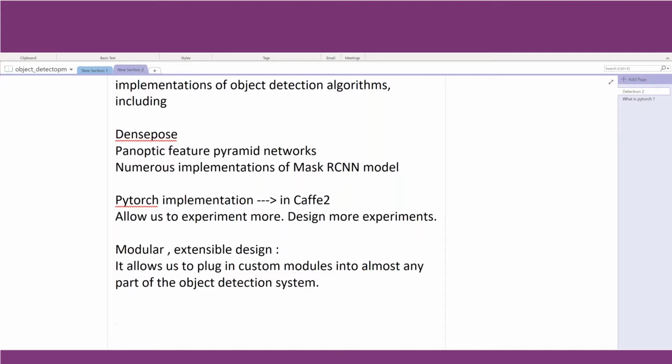And this is very important for at least a researcher, where they can easily separate what they have developed and the core of the Detectron 2 library, so that they can implement their research. So this modularity of Detectron 2 gives us a lot of flexibility.